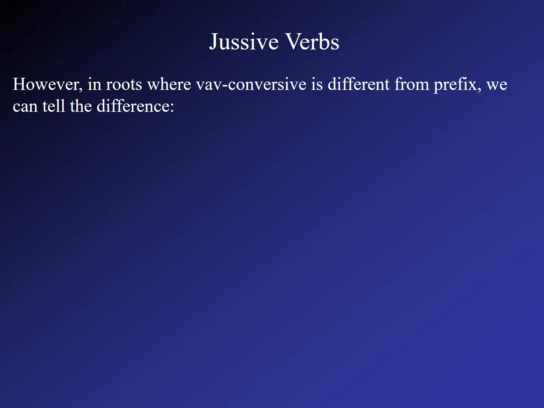However, in roots where the vav conversive form is different from the prefix, we can tell the difference in whether a form is prefix or jussive. So let's look at the root we've been working with, yihyeh. This is the third person prefix, he will be.